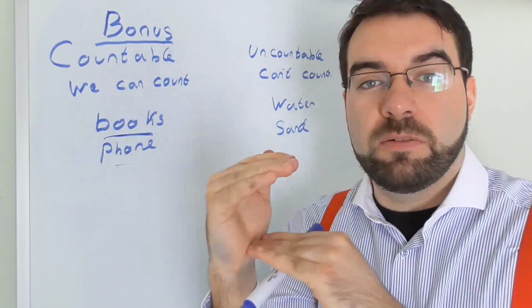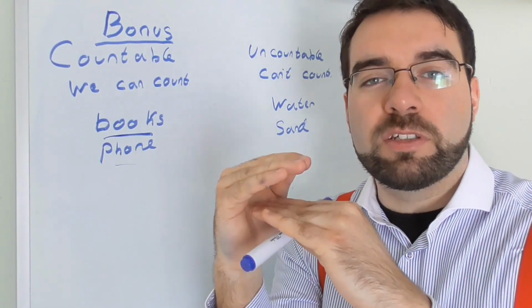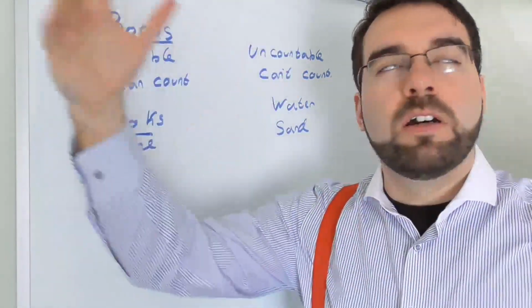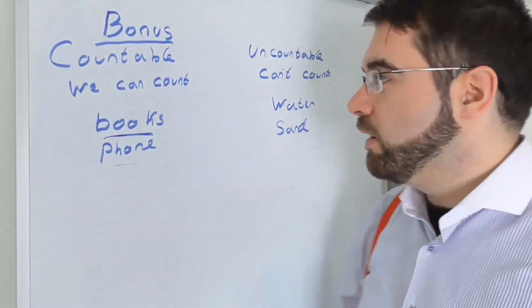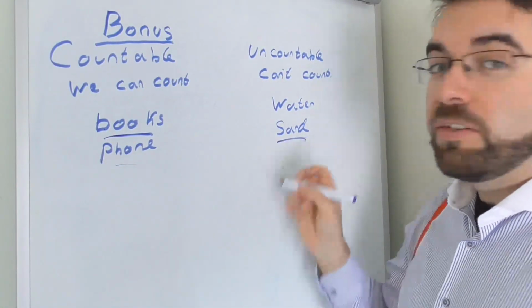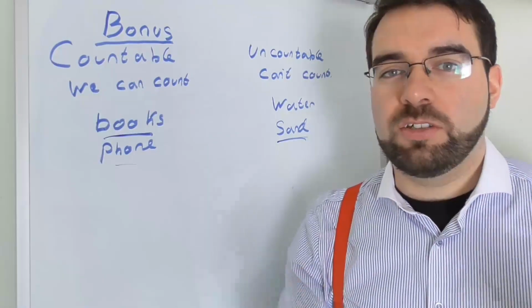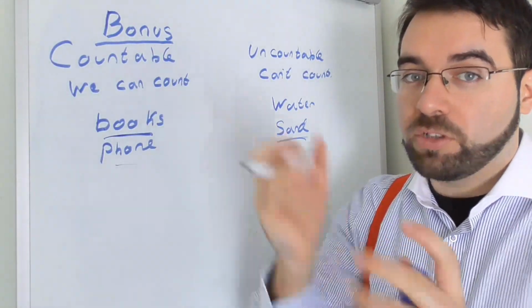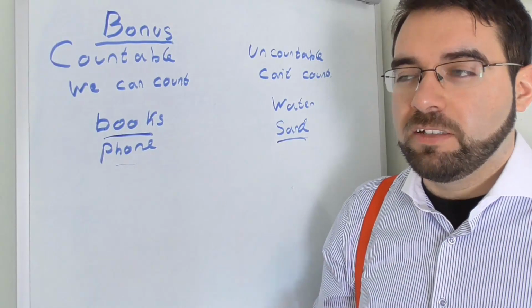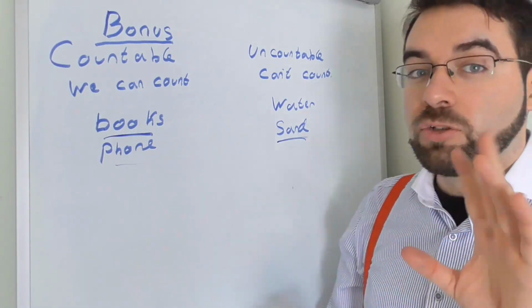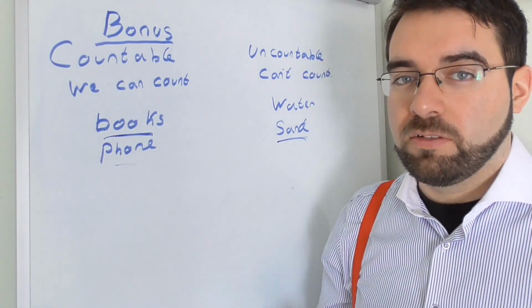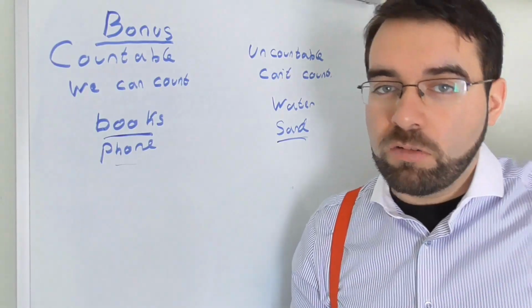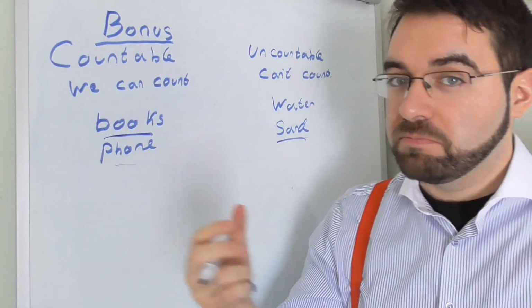I have some water. I have a little bit of water. I've got a lot of water. I have plenty of water. Or even, there's enough sand on the beach. We have enough water to survive a day. We only have 2 books left. They're only selling 1 phone at a time.